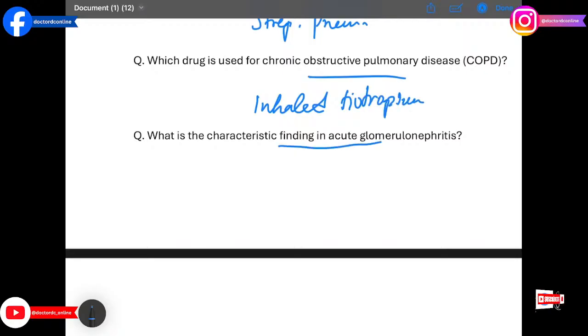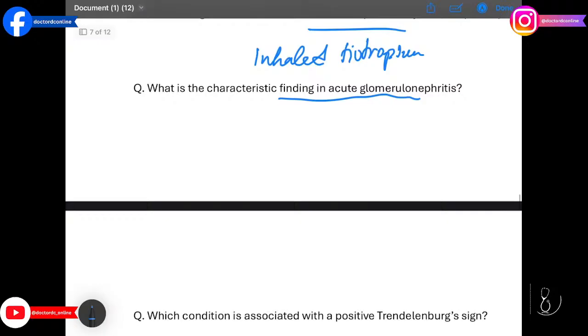What is a characteristic finding in acute glomerular nephritis? Hematuria with red cell casts. Glomerular inflammation, often post streptococcal, causes cola-colored urine.